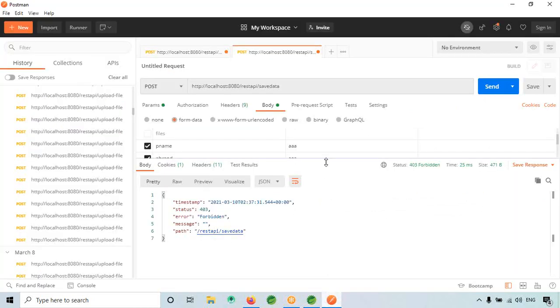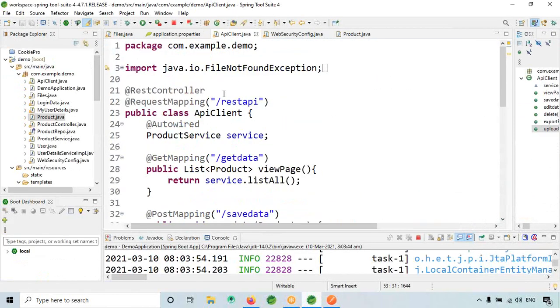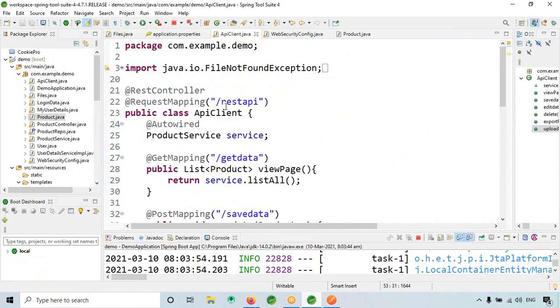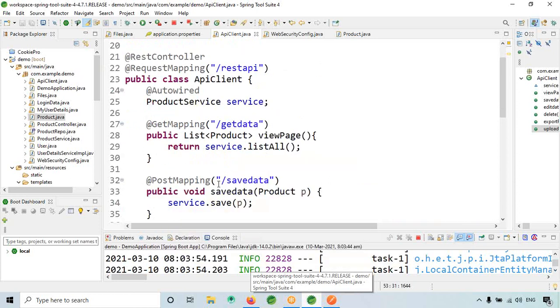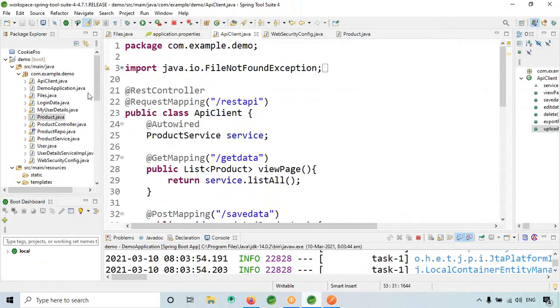So save data. This is our client. So post is not working, right? So save data. Product name, brand and price, correct? When I send this, okay. So post is not working. So in the sense, there is some issue with my APIs only. Okay, so we'll do one thing.